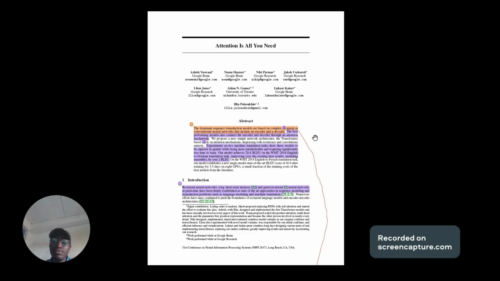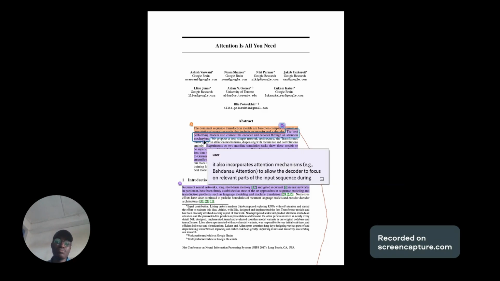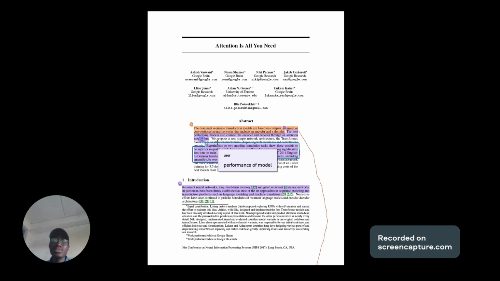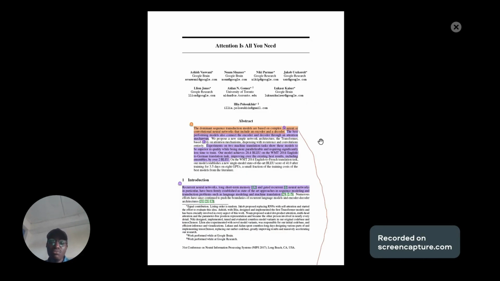The best performing models from these translation models connect the encoder and decoder through an attention mechanism. But in this project, these researchers are proposing a new network architecture which will be called the transformer, based solely on the attention mechanism, dispensing with recurrence and convolutions entirely. That is, this transformer architecture would have nothing to do with recurrent or convolutional neural networks.